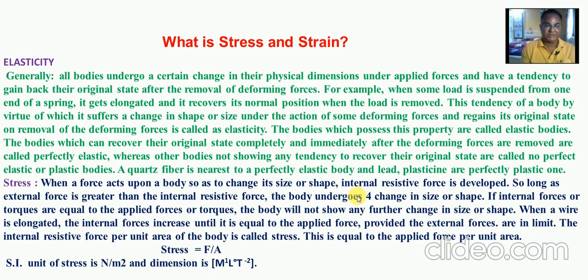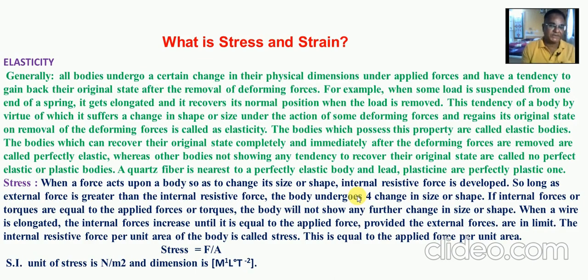That means there is an internal resistive force developed, and this internal resistive force per unit area of that body is called stress. This is the internal resistive force which opposes whatever change takes place in that body because of the applied deforming force.